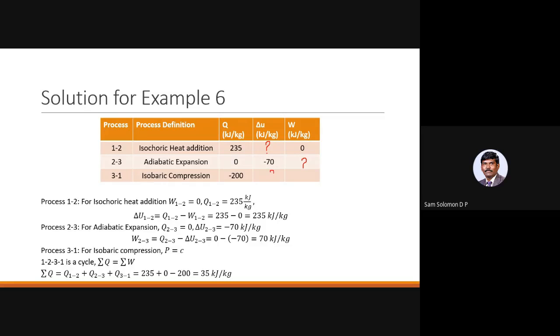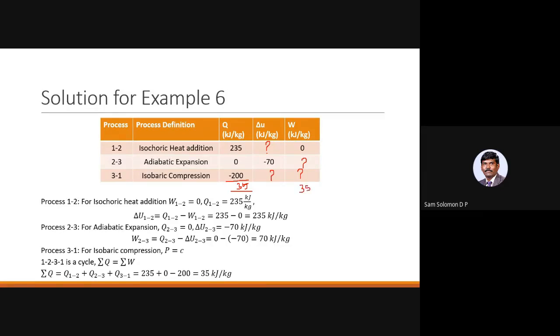And in the last process we know the value of Q alone; we don't know the value of W and delta U. So if you use the first law of thermodynamics, where the summation of Q equals the summation of W, the summation of Q would be 35, which means the summation of W is also supposed to be 35.